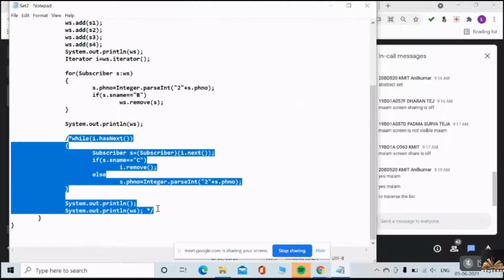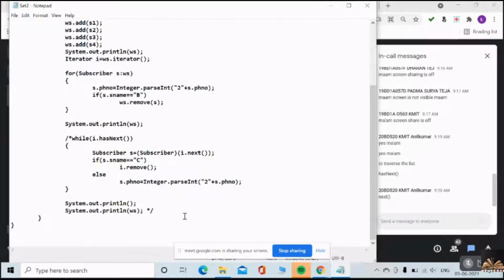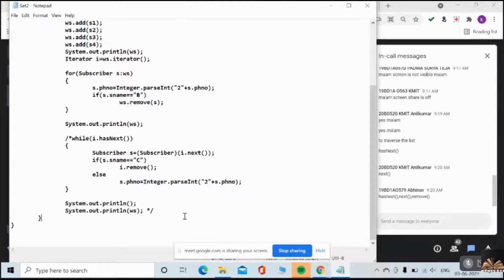And what are all the methods we have in the Iterator interface? Can you please tell me? The three methods: hasNext method, next method, and the third and last one, remove method. Very good, Abhinav. Exactly. So these three methods are available in the iterator.